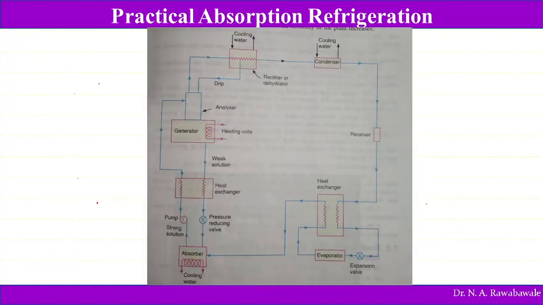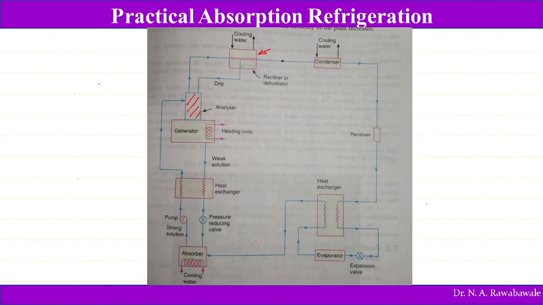Now coming to the practical vapor absorption refrigeration system. Again the same system is here, with similar parts. Only 2-3 parts are added here. One is the analyzer. This part is known as the analyzer, and this part is known as the rectifier or dehydrator. So what is the difference between the previous aqua ammonia vapor absorption refrigeration system and the practical absorption refrigeration system?